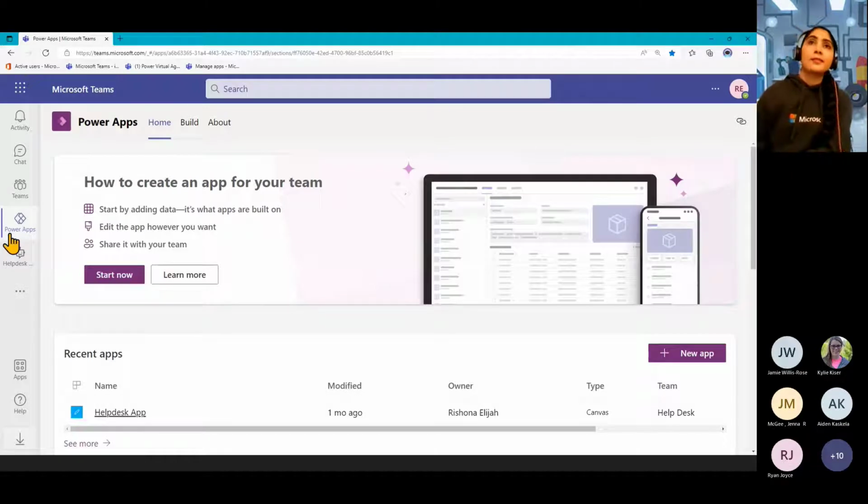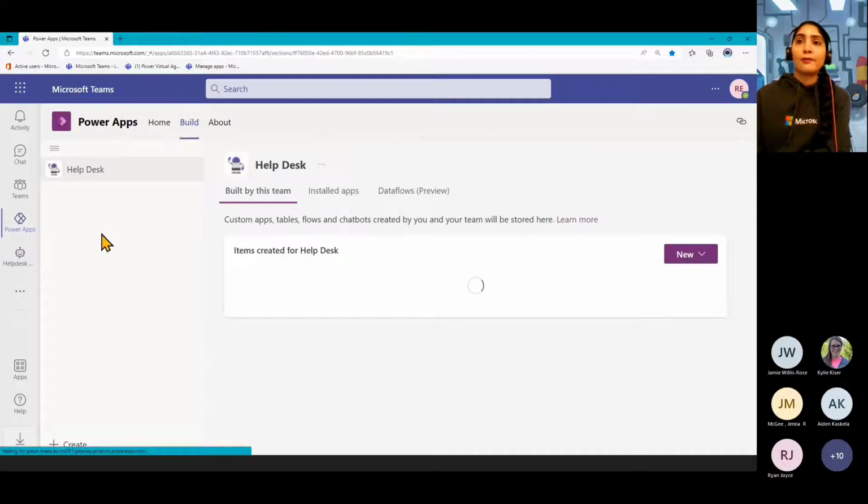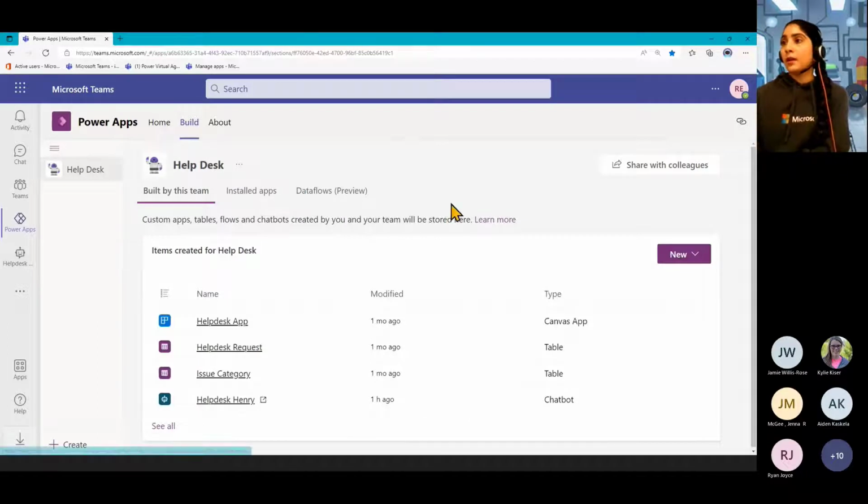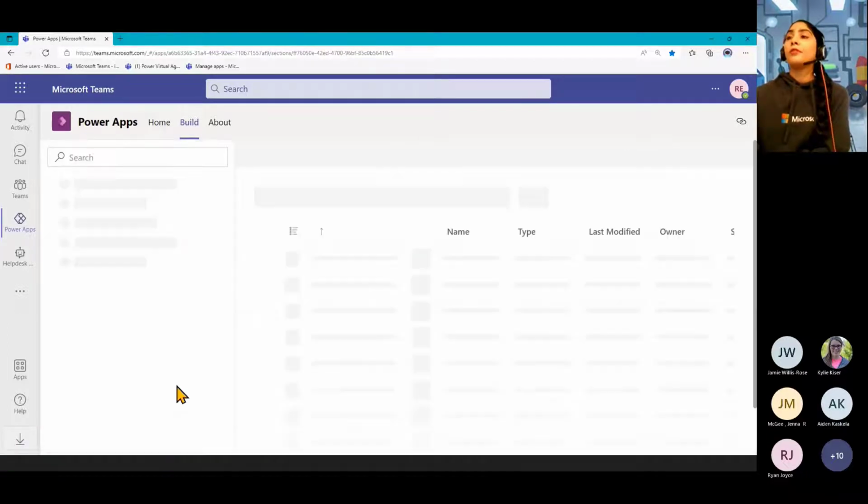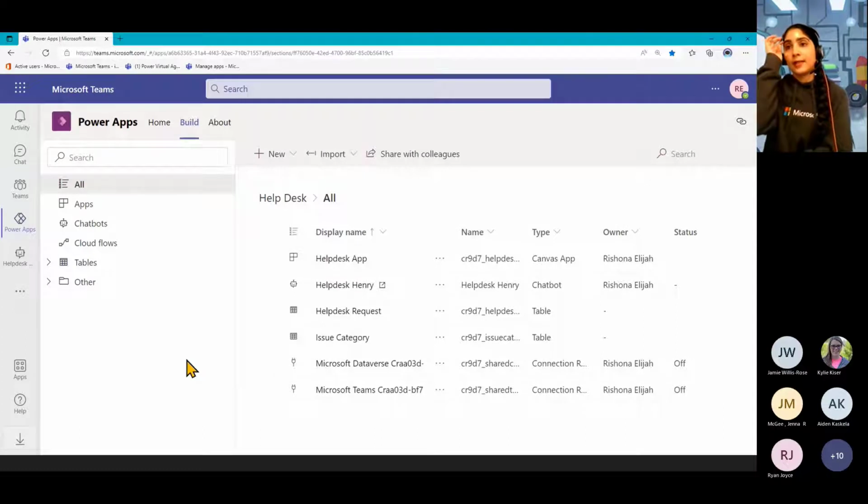So quite similar, we'll pick the team that we want to build the bot in, and that's where we can start to build all of these different components. If we head over into the build area, we'll have all our teams down the side. And if you click see all, then you can see all of the different components that we have there.